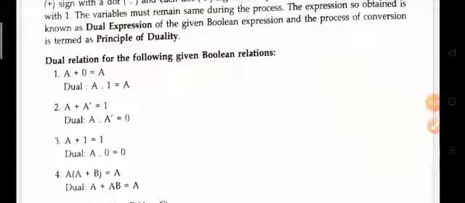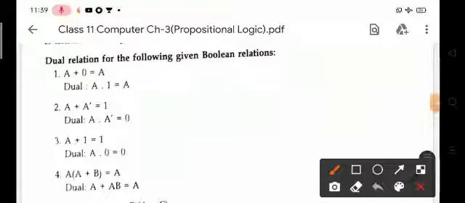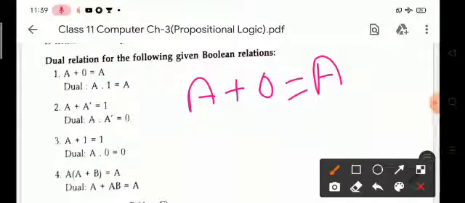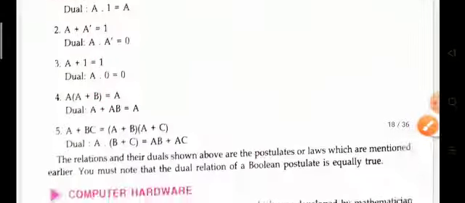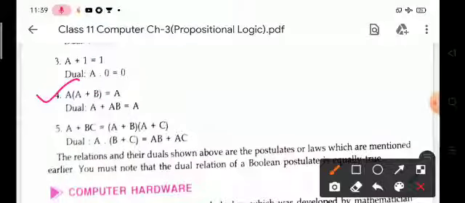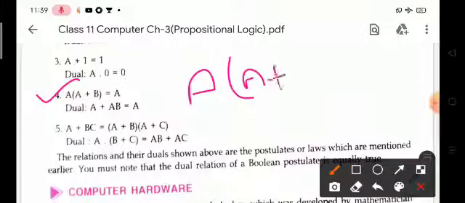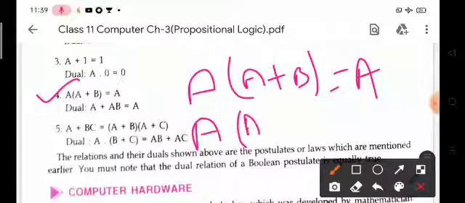Look at some examples of the principle of duality. Suppose given a plus 0 is equal to a. The dual of this expression is a, this plus sign changes to dot, this 0 changes to 1, equal to a. This is the dual expression. Look at another example: a in bracket a plus b is equal to a. The dual of this expression is a, this plus sign changes to dot, b, is equal to a.